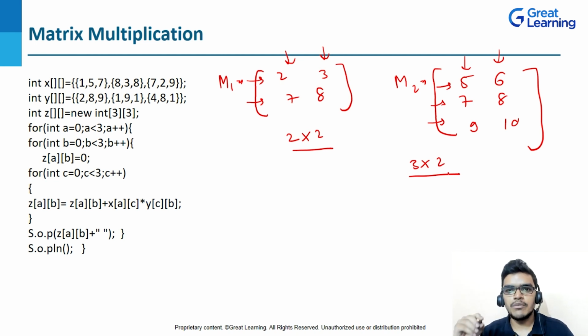If you want to do matrix multiplication, always remember the column of the M1 matrix must be the same as the row of the M2 matrix, right? Here the column count of M1 matrix is 2 because we are having two columns, whereas in M2 matrix we are having three rows. You can see that it is not matching, right? Since it's not matching, we can't do the matrix multiplication.